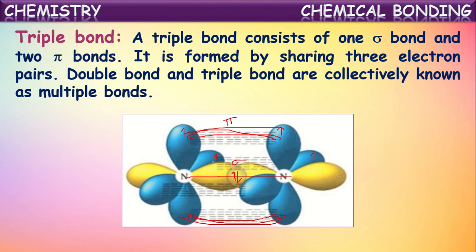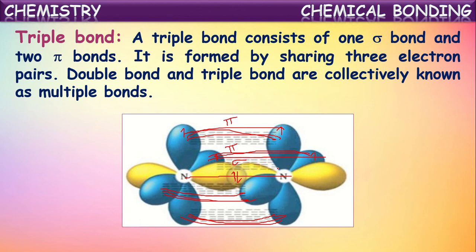And there are two more orbitals which are perpendicular to these, thus we can say 2px orbitals. These will be sideways, they overlap like this. Okay, and here they result in the formation of one more pi bond between them. In this way, between two nitrogen atoms, there occur one sigma bond and two pi bonds. These three covalent bonds together are considered as a triple bond. So this triple bond consists of one sigma bond and two pi bonds.